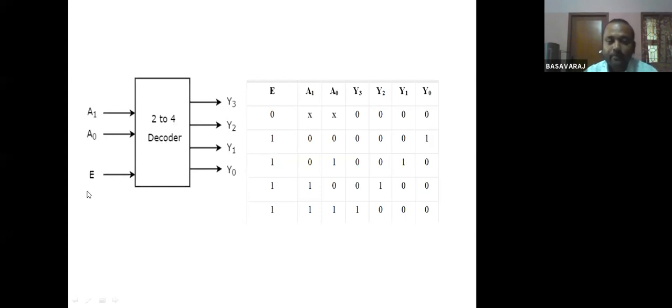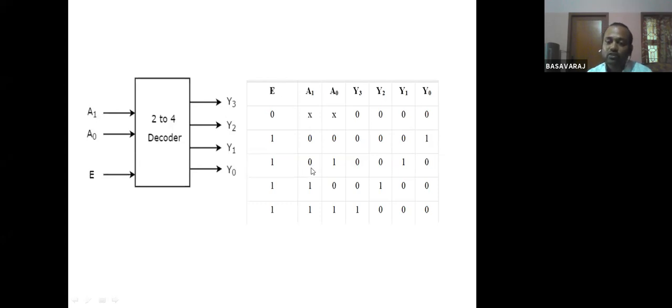Okay, so now here you see, I'll make E as 1. Suppose here if I give the inputs A1 and A0 as 0 0, then the output will be what? I'll get the output as 0 0 0 1. So Y0 will be 1 and the remaining things will be 0.